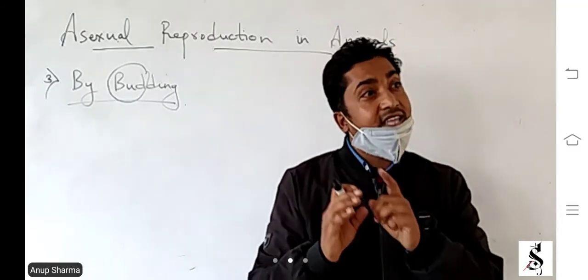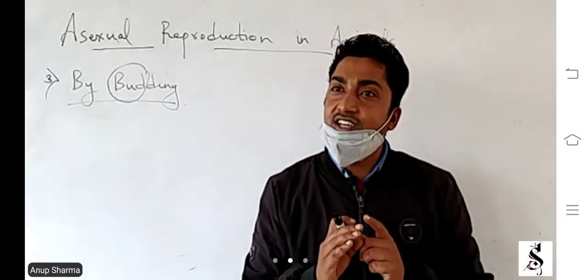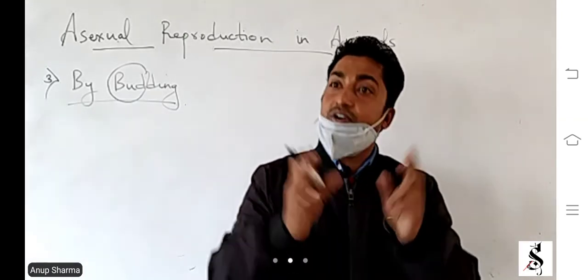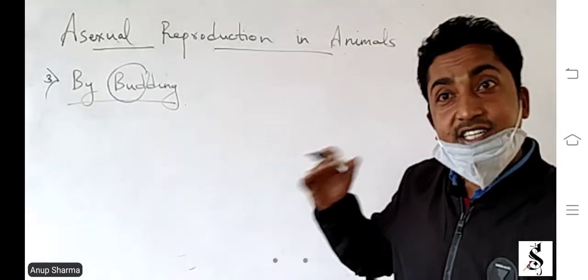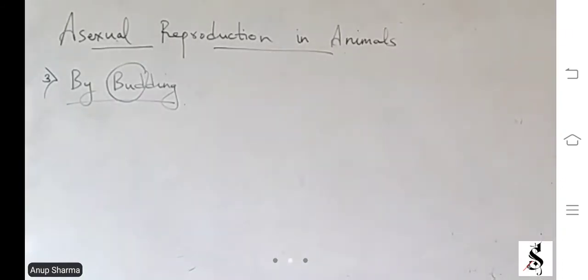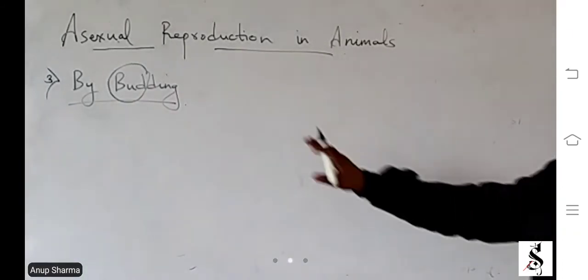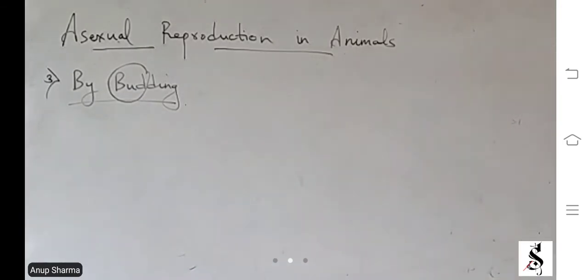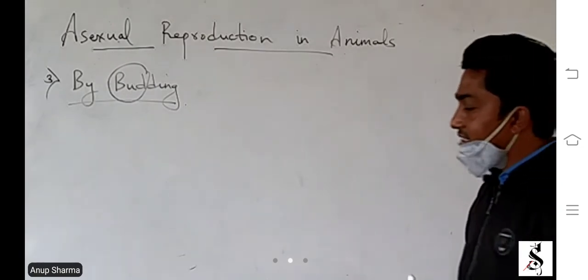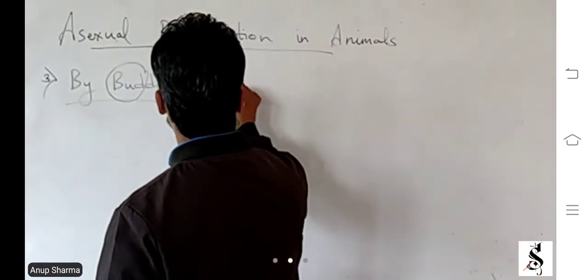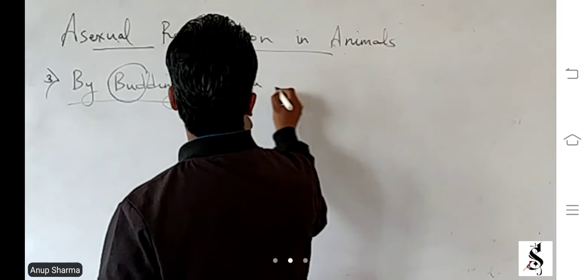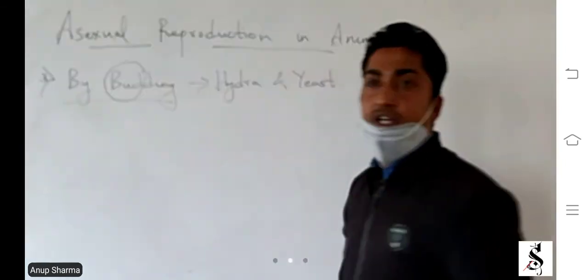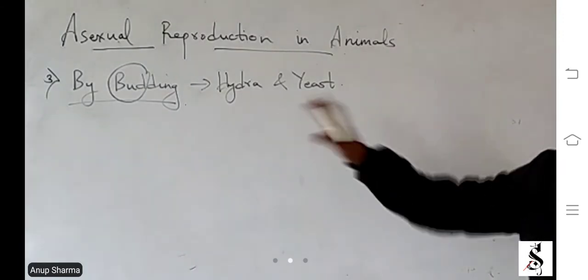But that is in plants, because potato is a plant. Asexual reproduction in plants. Similarly in animals also, budding can be seen. So hydra and yeast reproduce by budding. Example, we have hydra and yeast, which reproduce asexually and by budding.